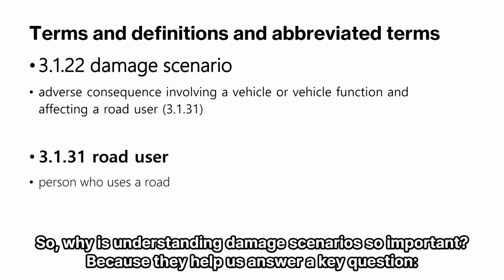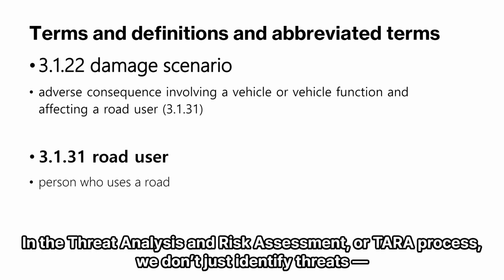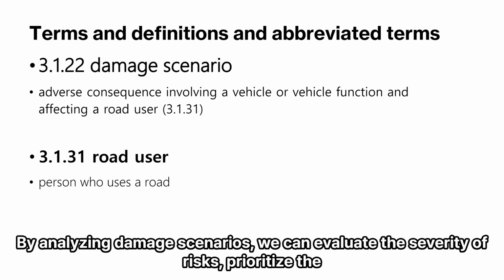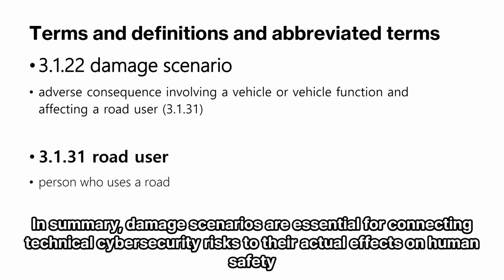So, why is understanding damage scenarios so important? Because they help us answer a key question. What could happen to real people if a threat materializes? In the threat analysis and risk assessment, or TARA process, we don't just identify threats. We assess how those threats could impact safety and security in the real world. By analyzing damage scenarios, we can evaluate the severity of risks, prioritize the necessary cybersecurity measures, and ensure the system design includes effective protections to prevent harmful outcomes. In summary, damage scenarios are essential for connecting technical cybersecurity risks to their actual effects on human safety.